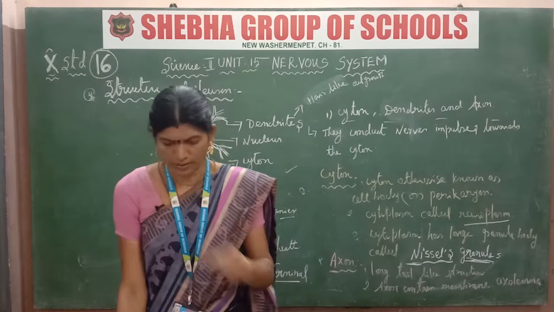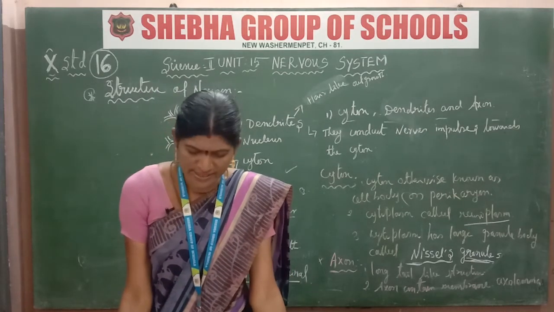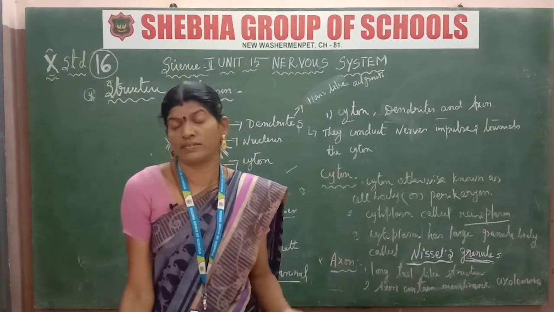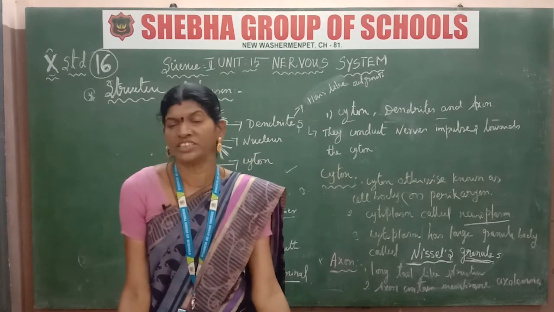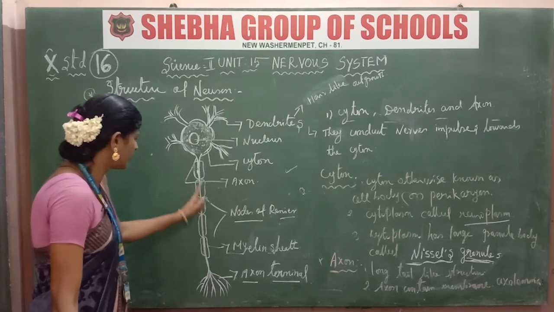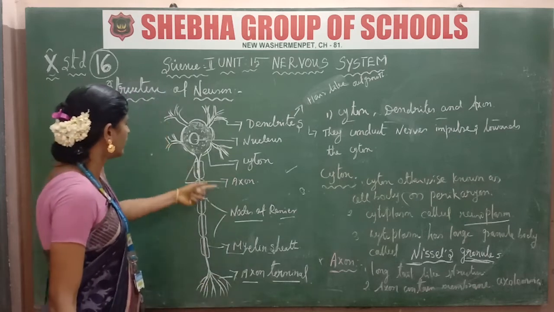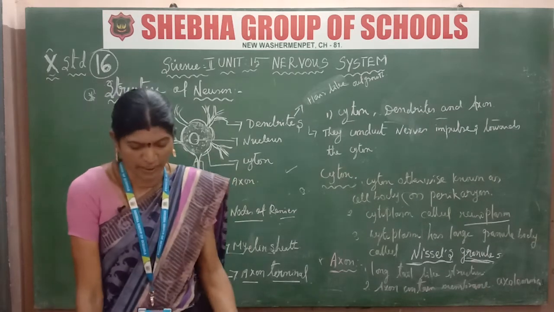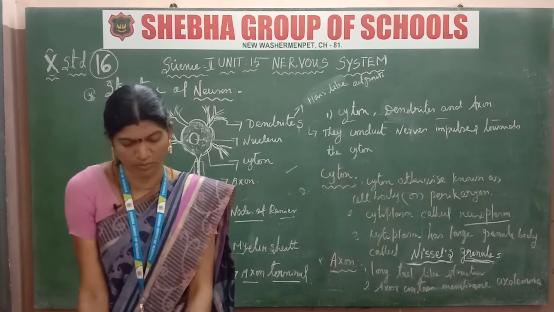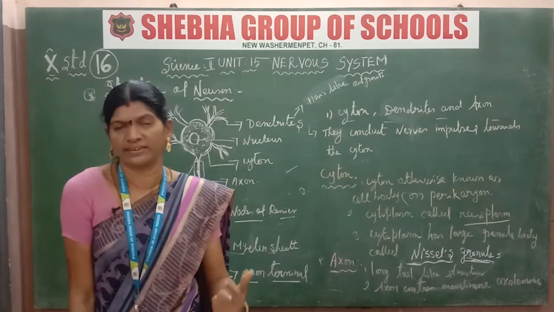Next, types of nerve fibers. There are two types of nerve fibers: myelinated and non-myelinated. In myelinated nerve fibers, the axon is covered with the myelin sheath. In non-myelinated nerve fibers, the axon is not covered with the myelin sheath. Myelinated fibers form the white matter and non-myelinated fibers form the gray matter of the brain.